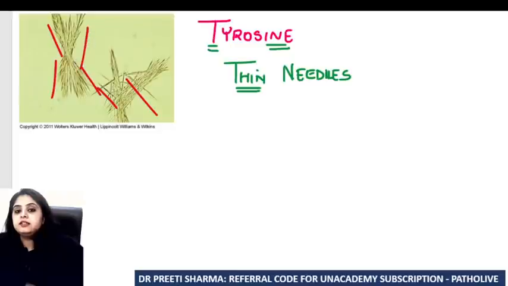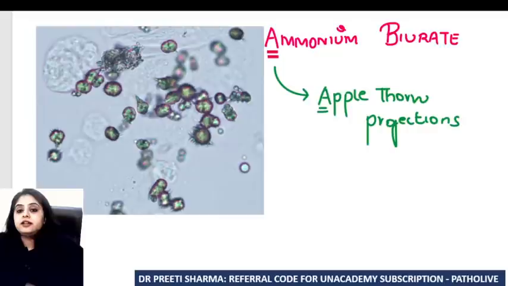Very thin needles. If you are seeing the presence of thin needles, there is tyrosine. So tyrosine crystals are thin needles. Next, if I get to see crystals which have thorns on their surface, you can see these crystals have these thorns, so you call them apple thorn crystals. If I'm seeing apple thorn crystals, they are made up of ammonium biurate.